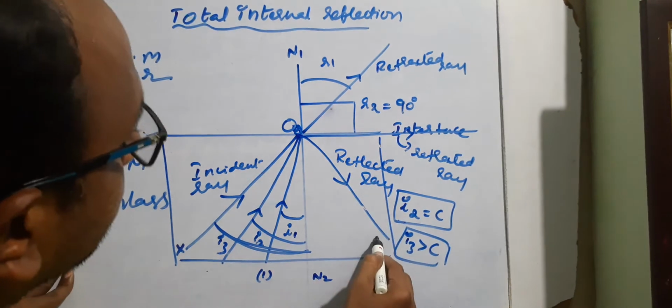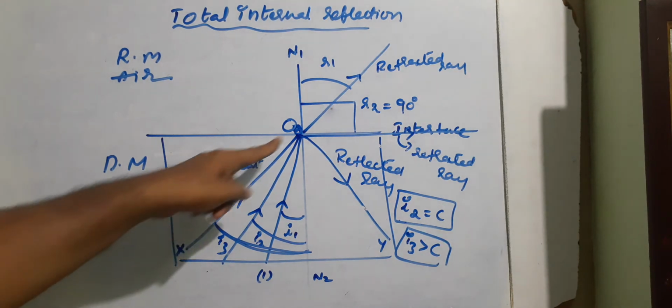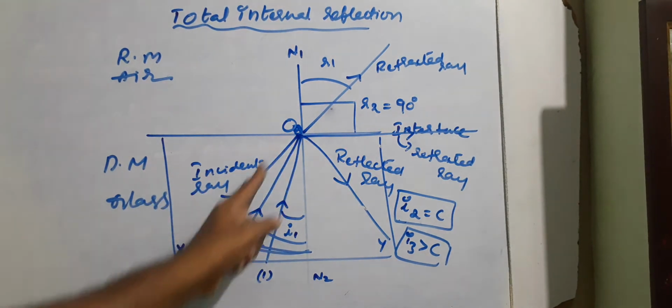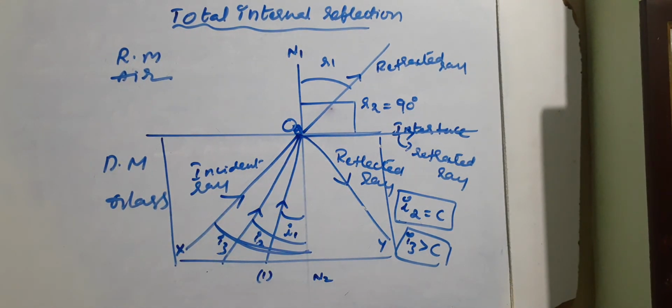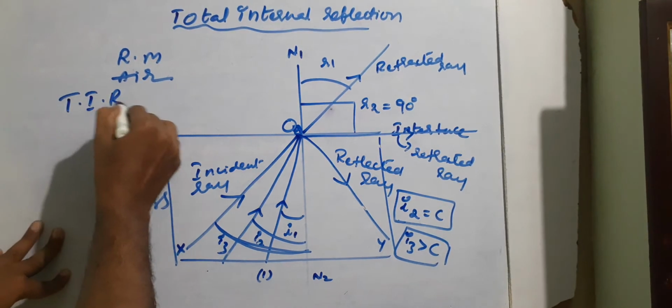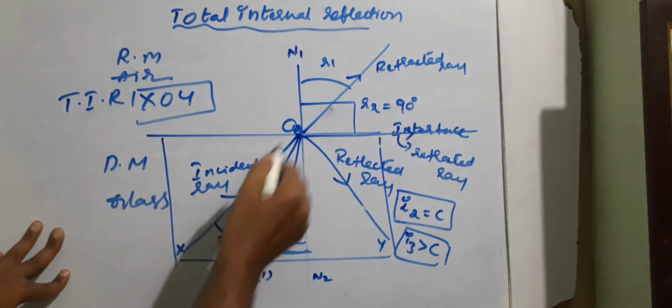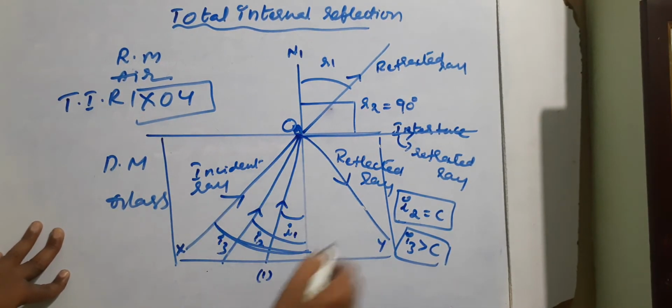Consider OY is the reflected ray, XO is the incident ray. So now instead of refraction, it is bouncing back into the same denser medium, that is the same glass. So here we can say total internal reflection is happening. TIR is represented by XOY, incident ray, reflected ray.